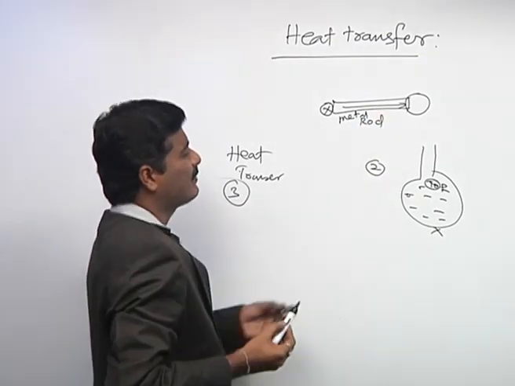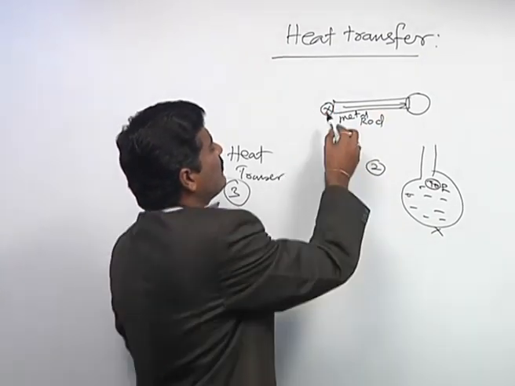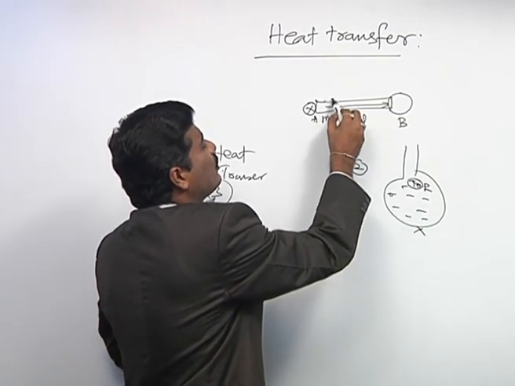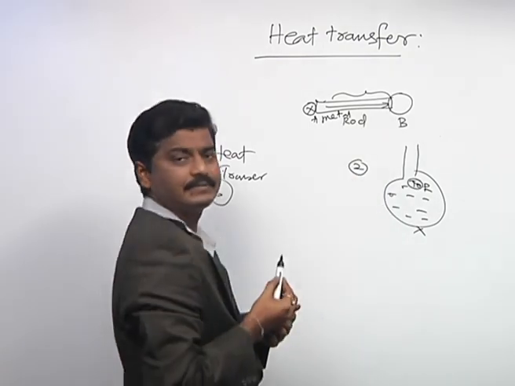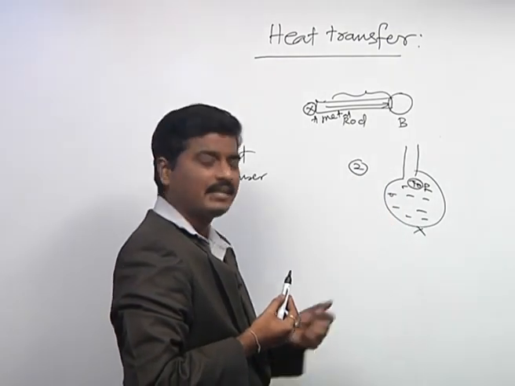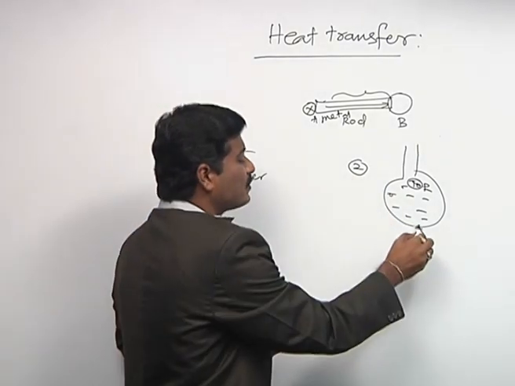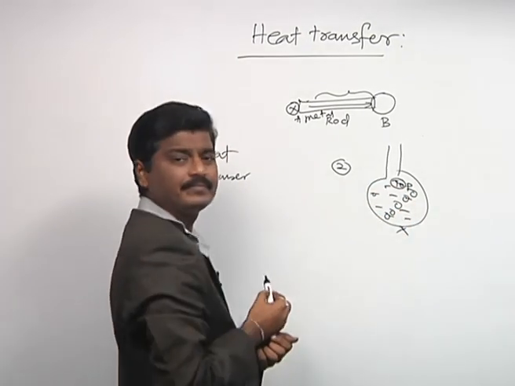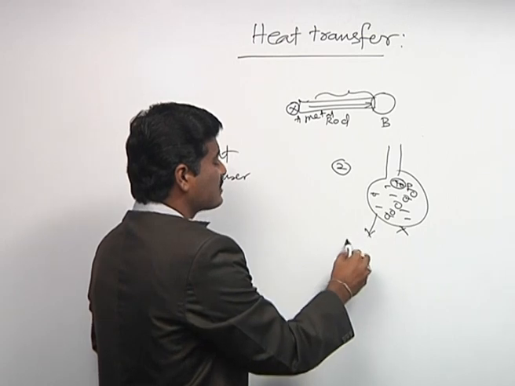So in the first case, heat can be transferred from this end to this end without movement of any mass particles. Whereas in the second case, heat can be transferred from bottom to top by movement of these particles. Here mass transport occurs.